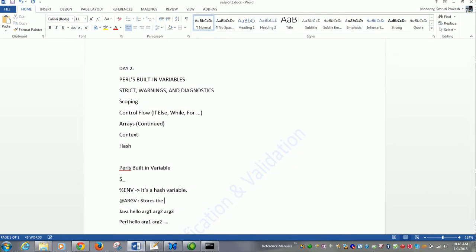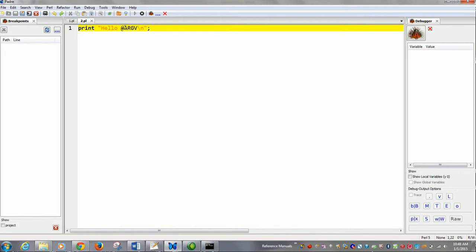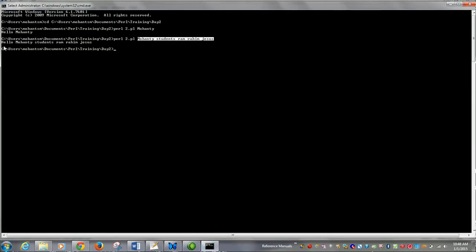It stores the arguments passed in the command line. So the moment this program prints out the entire array after adding a hello to it, it prints out the same thing over here, right? Hello Mohanty students Ram Rahim Jesus, everything.